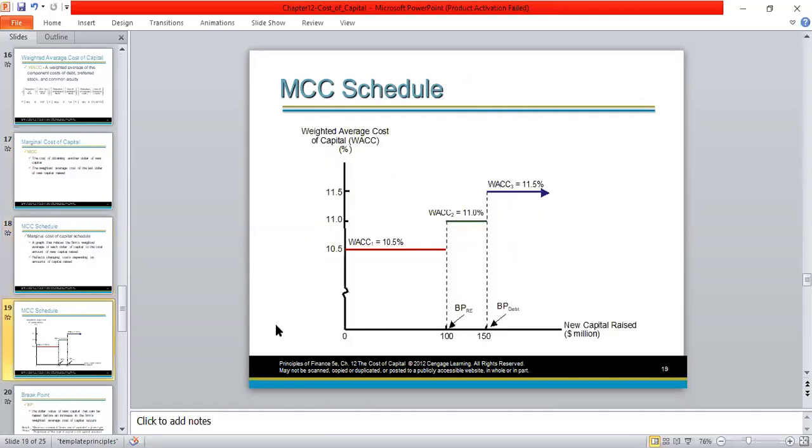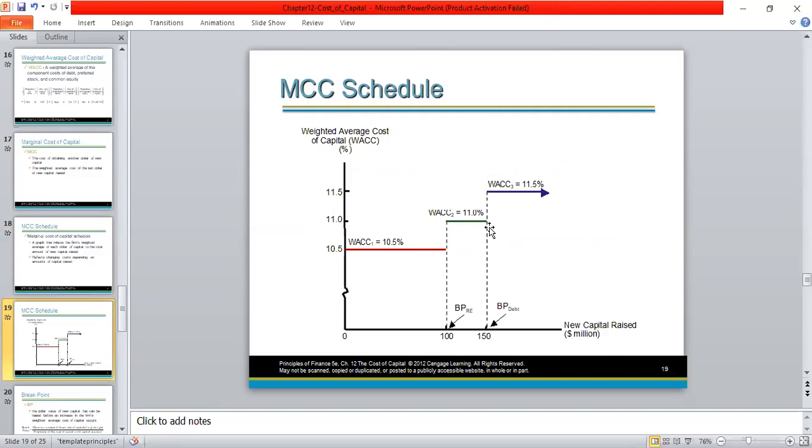So if you look at this new slide, you can see as long as the total capital is $100 million, the company's weighted average cost of capital is 10.5%. When the capital increases more than 100 million, weighted average cost of capital increases to 11%. So from 101 million to 150 million, the new weighted average cost of capital is 11%.